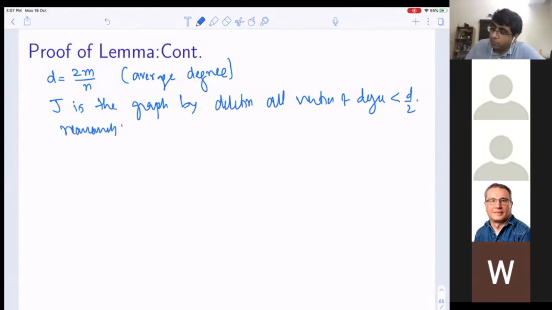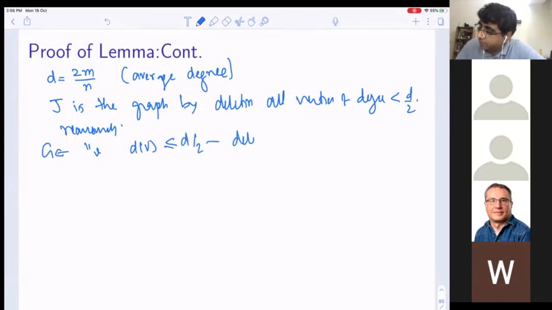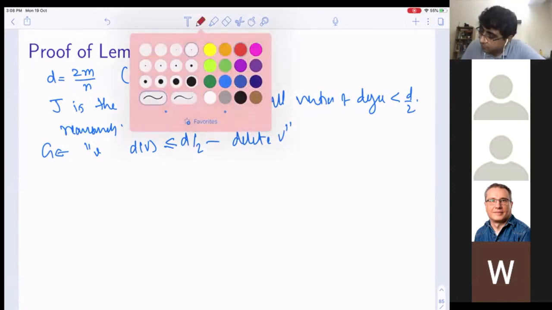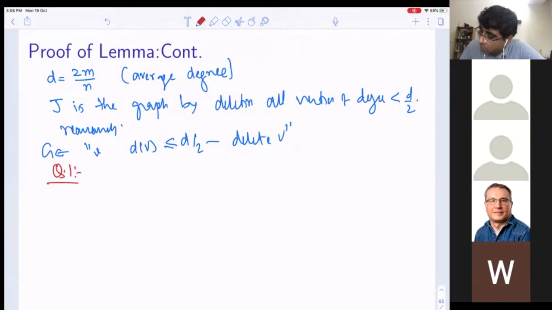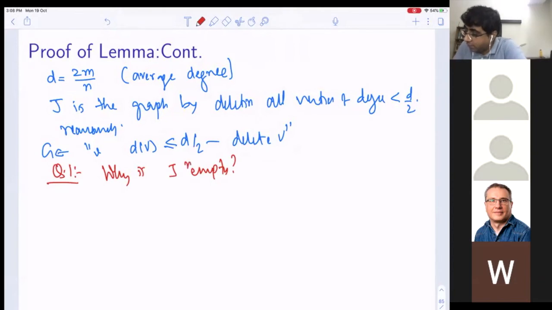So what I do is I look at G, and if there exists a vertex v such that the degree of v is less than or equal to d by 2, I delete v. And I recursively do this. Question number 1: why is J non-empty?